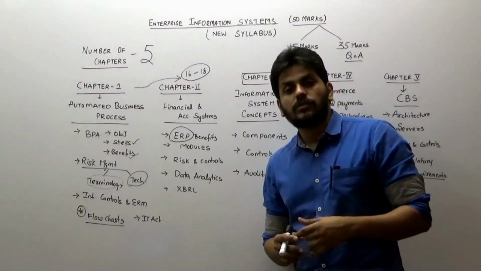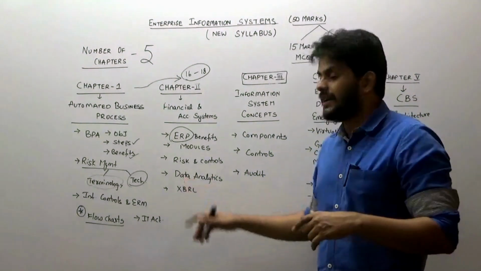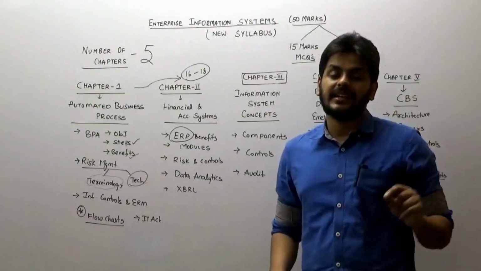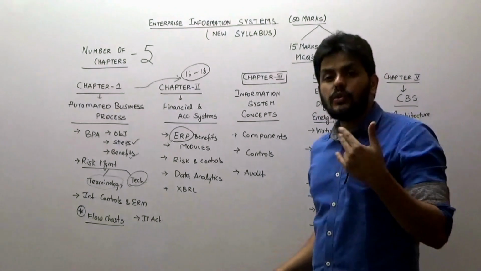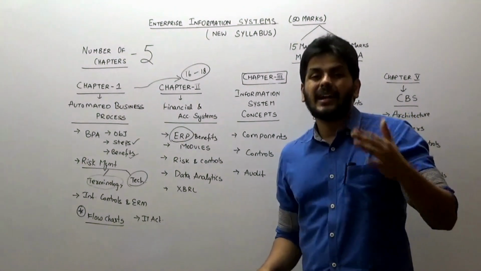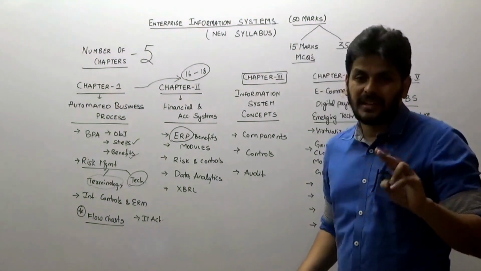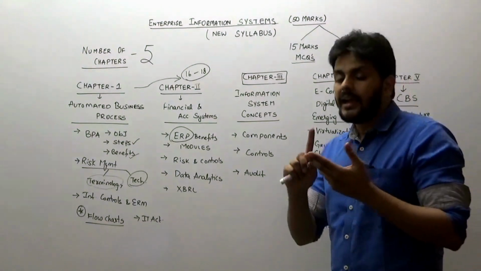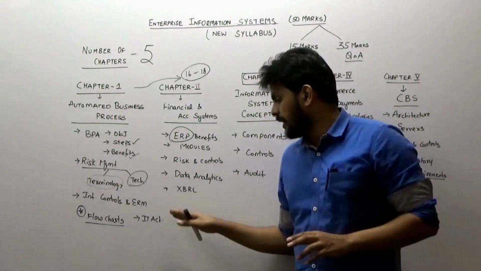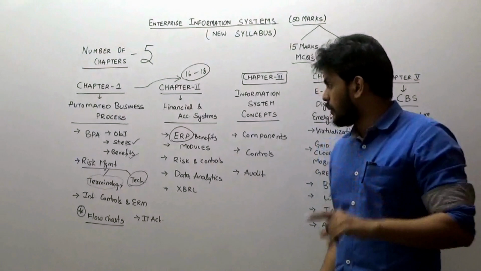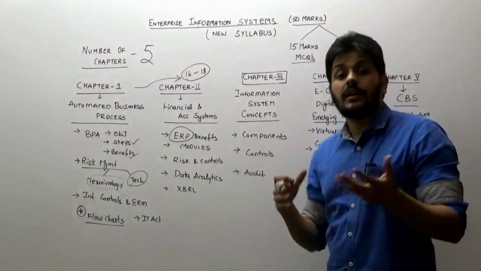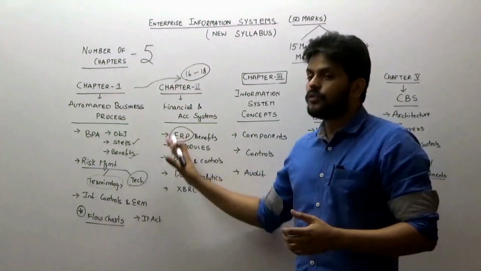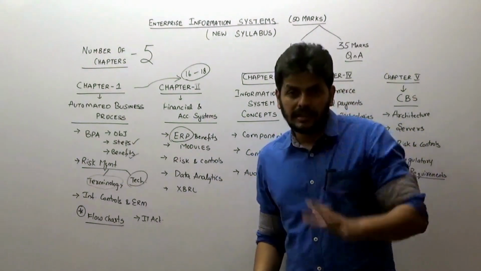Then 2 topics which you should also not miss are: what is data analytics and what happens inside data analytics. What is the concept of XBRL, who uses XBRL, and what are the advantages of XBRL? Two questions are there in that. Who uses XBRL and what are the features of XBRL is another interesting question to be answered. So guys, 16 to 18 marks, it can go up to 20 also. So these 2 chapters build your base very strongly.